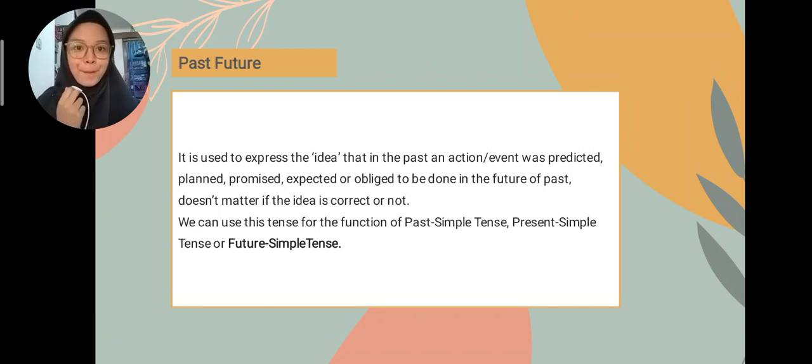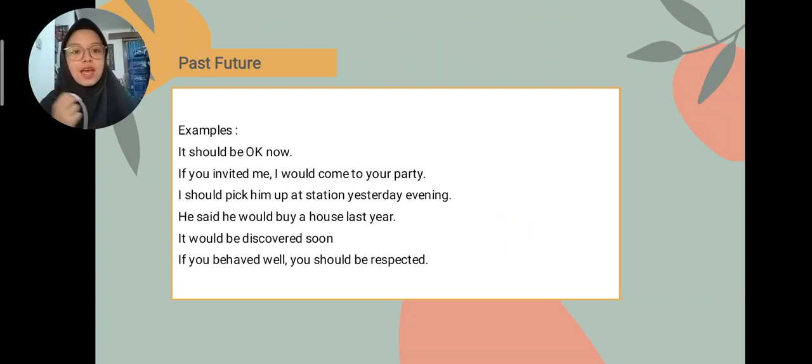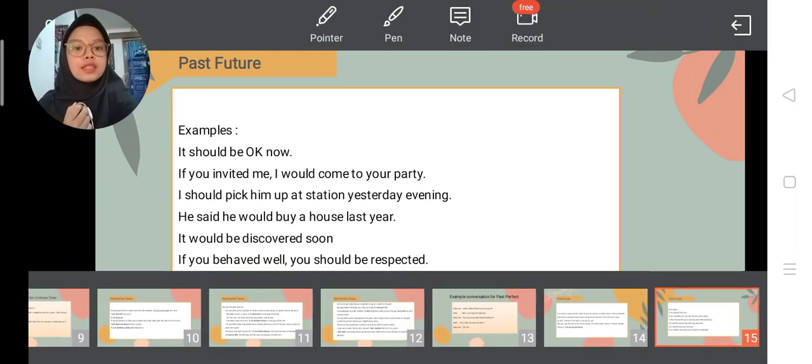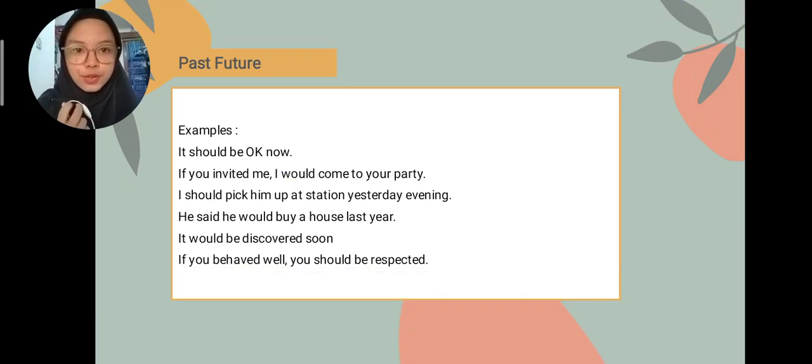Now, this is the last, past future. So, it is used to express the idea that in the past an action or event was predicted, planned, promised, expected, or obliged to be done in the future or past. Doesn't matter if the idea is correct or not. So, we can use this tense for the function of past simple tense, present simple tense, or future simple tense. These are some examples about past future.